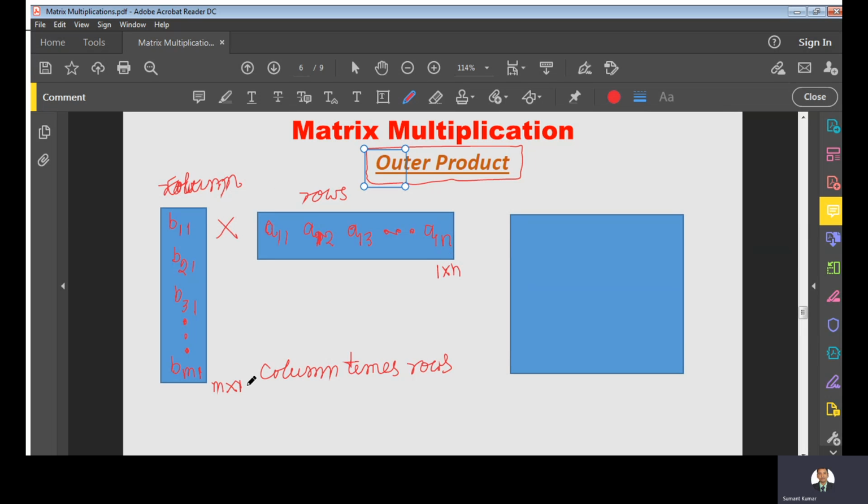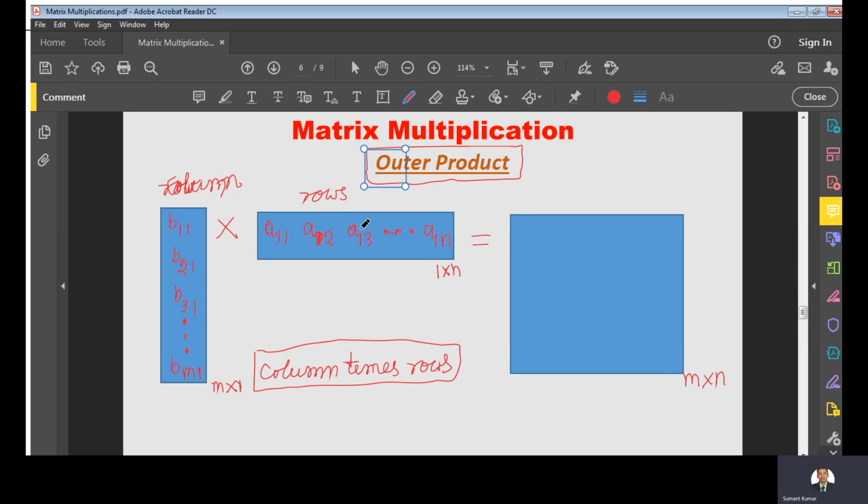The inner dimensions are the same, so the resultant matrix has the order m by n. So now I am getting an m by n matrix by simply multiplying two vectors, a column with a row. We get a matrix of higher order, m by n. See, this is the beauty of this multiplication.